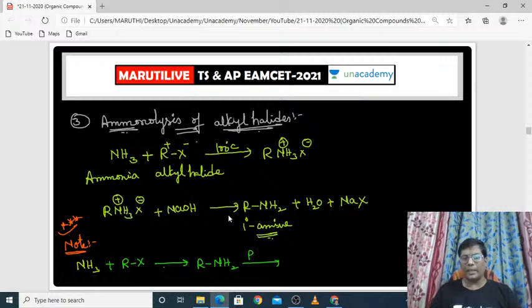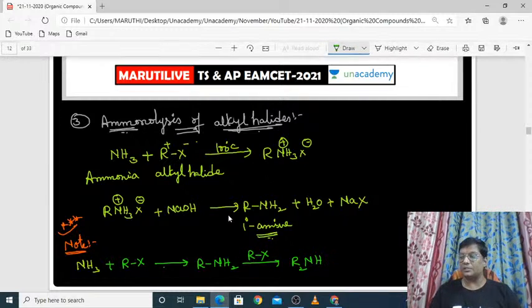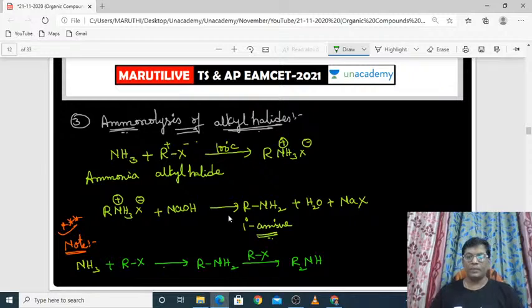But suppose it reacts again with alkyl halide, it will produce secondary amines. What a magic here. If it reacts again with alkyl halides, what is the product formed? Tertiary amine will be produced. Again, if it reacts with RX, then it will produce R4N plus X minus. Sorry, actually it is R4N plus.